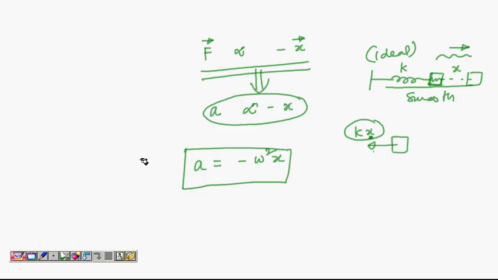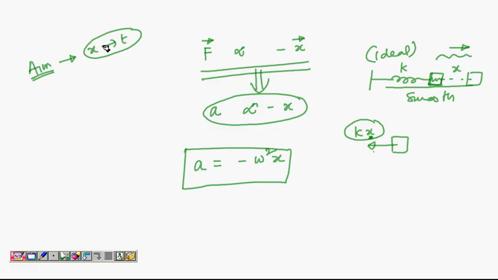Now, in every topic in mechanics, our aim is to get a position time relation. This is our aim in the whole of mechanics. For example, even in kinematics, our aim was to get the position time relation for a particle.